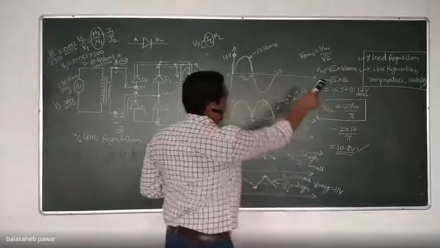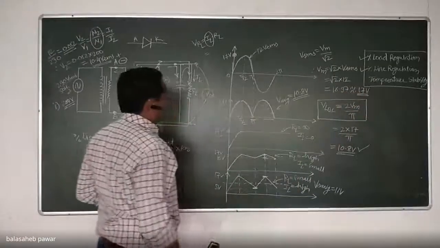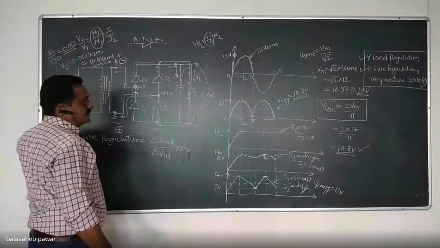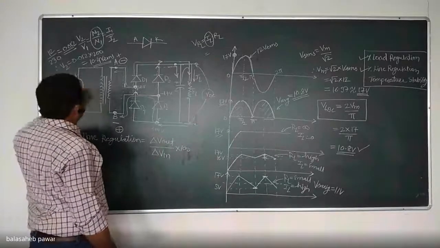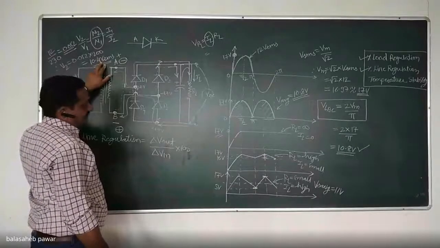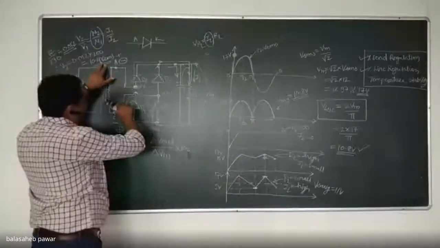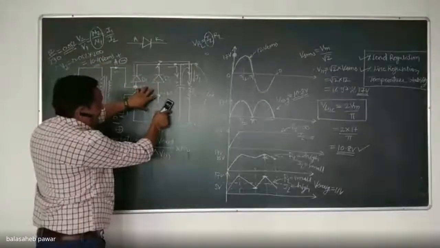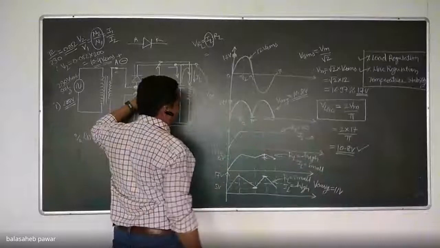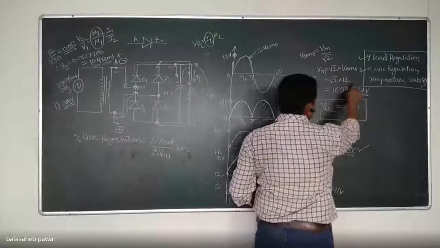We are considering it as a 12, and that's why that peak voltage was 17 volts. When supply voltage goes down from 230 to 200 volts, as per your calculation, secondary voltage available will be 10.4, that is RMS voltage, right? So my question is, if that 10.4 volt RMS is rectified by using the same rectifier, how much will be the peak voltage? Will it be same or will it get decreased? It will get decreased, because instead of 12, you have to take over here 10.4.